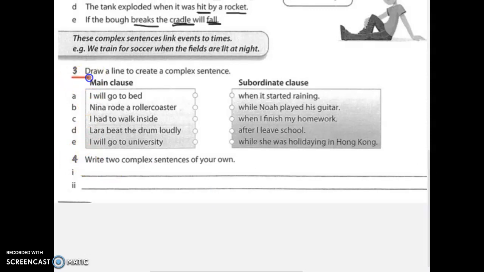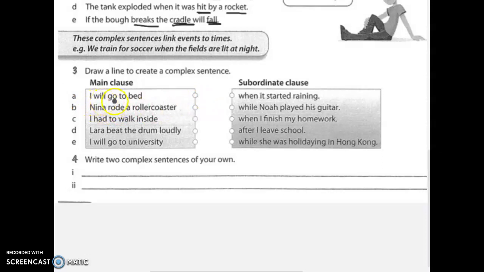Number 3. Draw a line to create a complex sentence. So we have to draw lines this way, like that. They have to make sense, please, people, so be careful. Do it in pencil first, maybe, and once you're sure, then you can write them properly in pen.